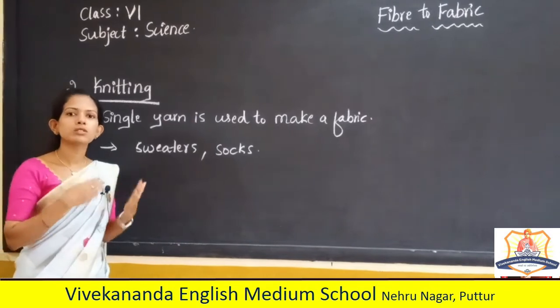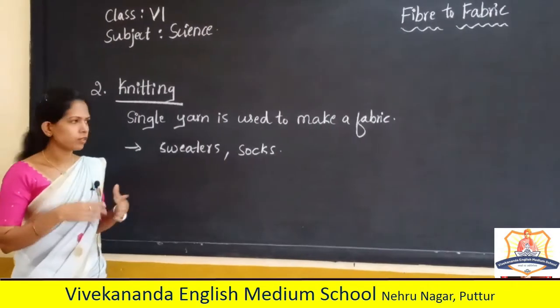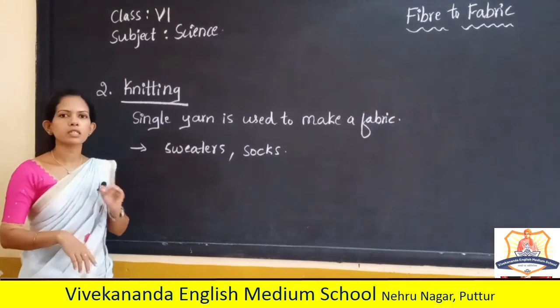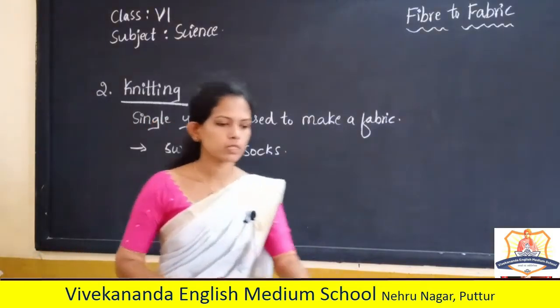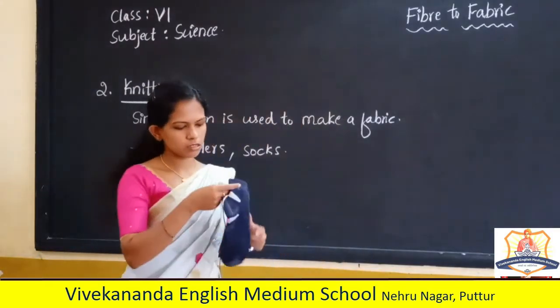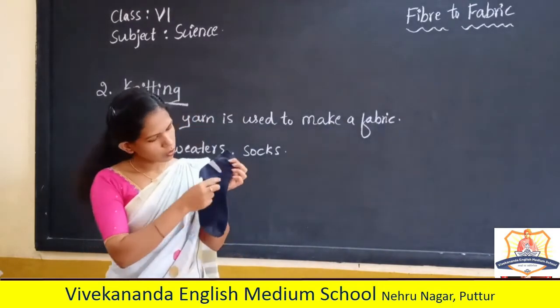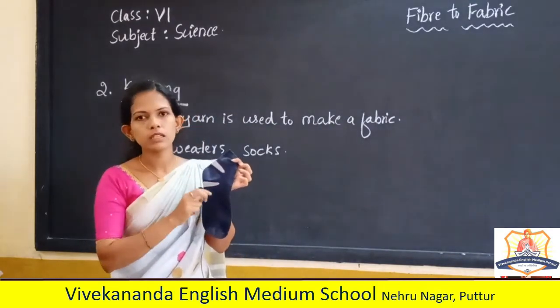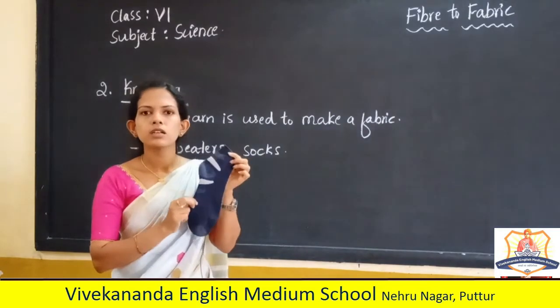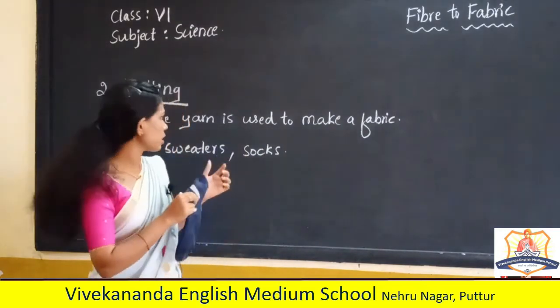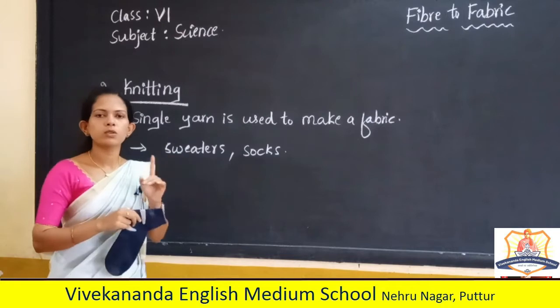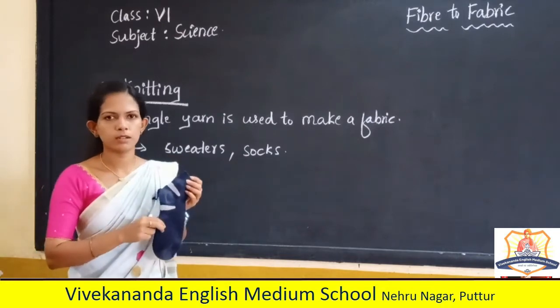There are two sets of yarn in weaving, but in knitting only a single yarn is present. See here, this is a sock. You can see only one yarn is there in this sock. Same in the case of a sweater, only one yarn is present.